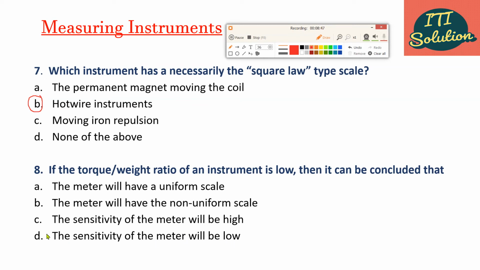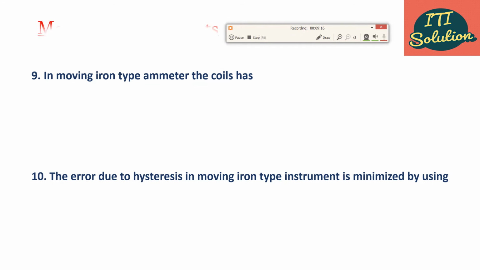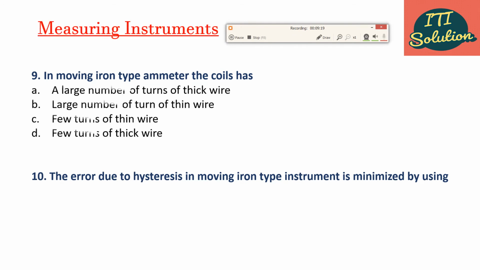And correct answer is option D, the sensitivity of the meter will be low. Torque weight ratio of an instrument determines the sensitivity of the instrument. So, low torque weight ratio signifies heavy weight of moving system. Due to frictional losses, sensitivity will be low. Clear?